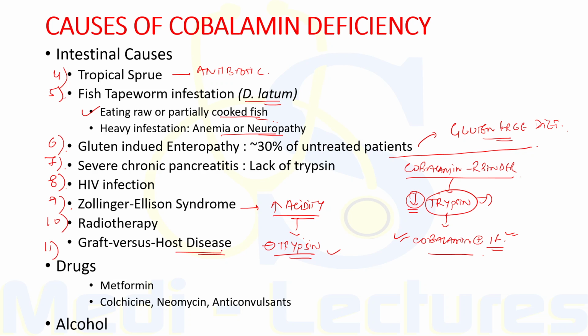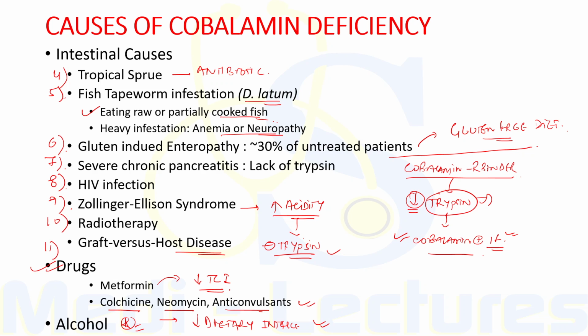Now, what are the drugs which can cause cobalamin deficiency? These include metformin. As we have already discussed, this causes deficiency by decreasing the levels of transcobalamin 1 rather than causing malabsorption. Other drugs which can lead to deficiency include colchicine, neomycin, and anticonvulsants. Also, alcohol intake is associated with malabsorption as well as decreased dietary intake, as these patients have poor dietary intakes.